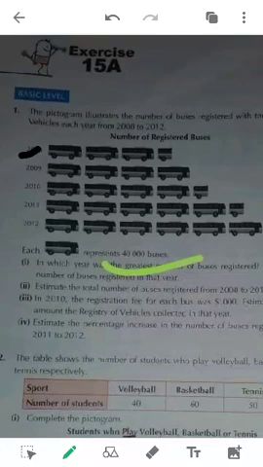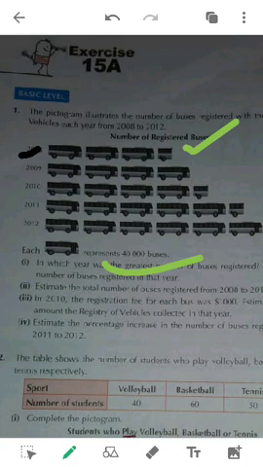So let me ask you some questions. How much should this be? In 2008, there are 1, 2, 3 buses, and the fourth bus is half. So it means 40,000 into 3, because 3 buses were represented with the complete symbol, plus half of 40,000, that is 20,000. So it will be 1,40,000, so 1,40,000 buses have been registered in that year. Similarly, if one bus represents 40,000 buses, then there are 4 complete buses, so 4 into 40,000 will be 1,60,000 buses.